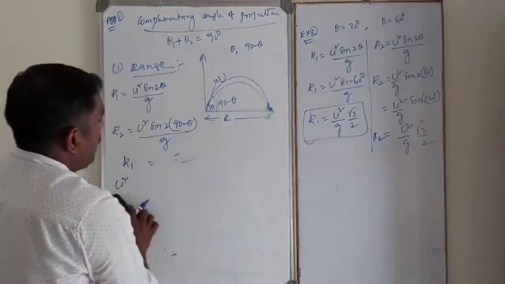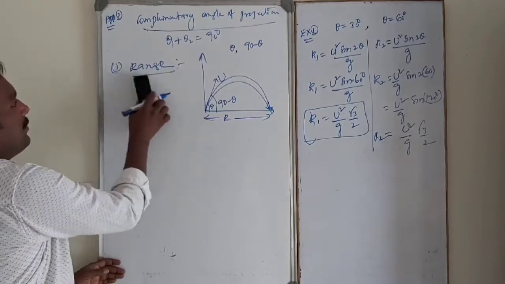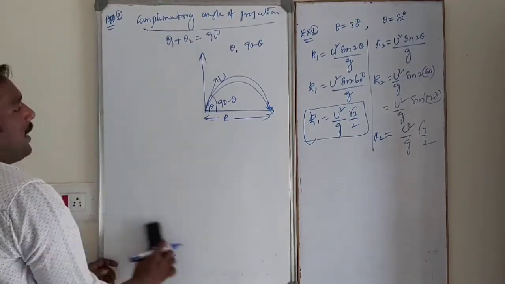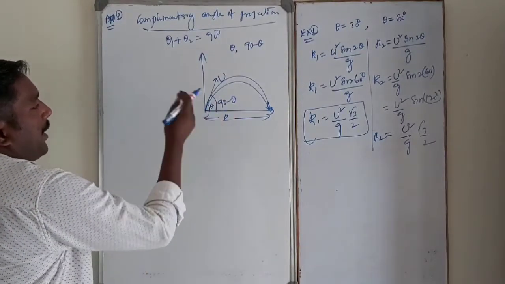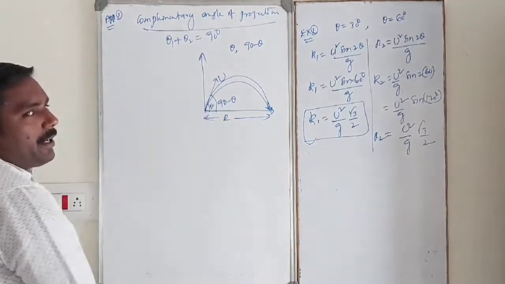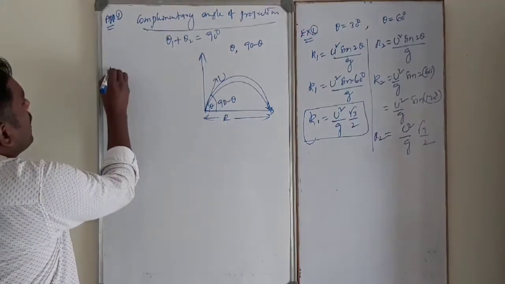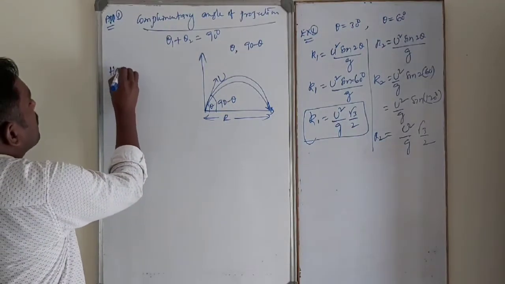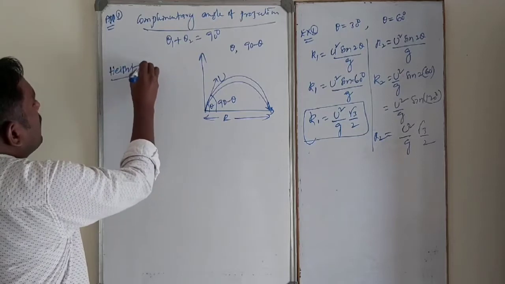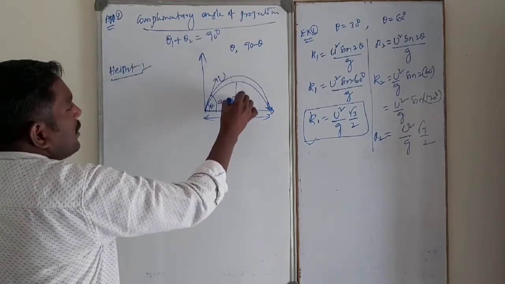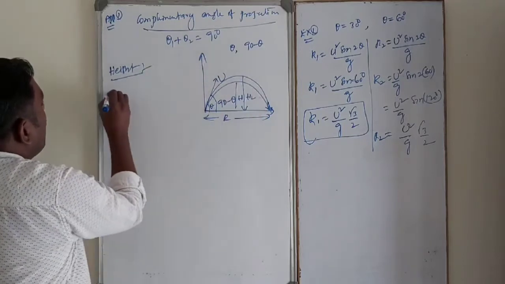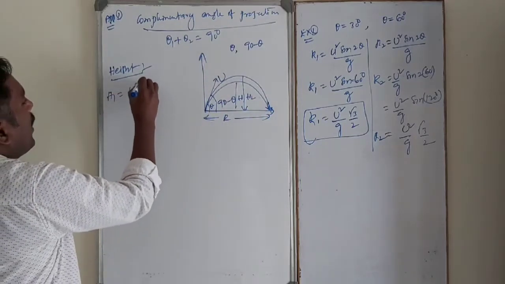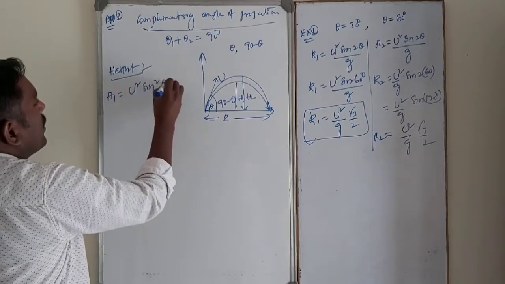Next one, heights. Second one is height. A body is projected making an angle theta, another one is projected at 90 minus theta. In this case, how to calculate the heights? Maximum height, like this. This is h1, this is h2. h1 is equal to u square sin square theta by 2g.